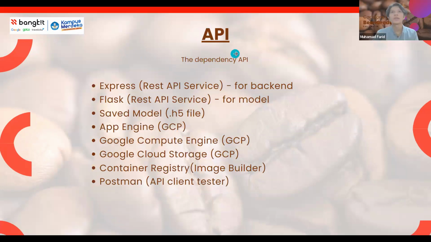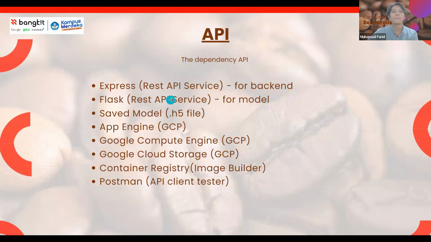The second part is the cloud computing part. First of all, the API and the dependencies. First, we use Express as the REST API service based on JavaScript. We use it for the backend. The second one is Flask REST API service. We use it for the model based on Python. And for the saved model, we use an .h5 file.